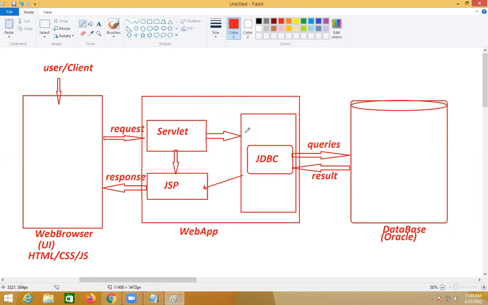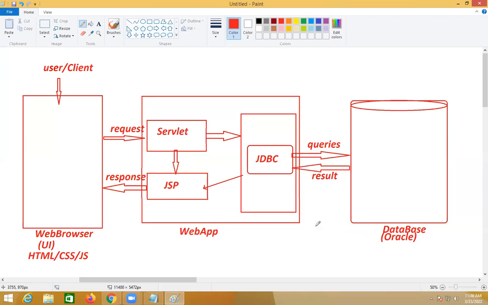So what I'm trying to educate you now means web application development depends upon three components: servlet, JDBC, and JSP. JDBC will support you how to interact with the database product. Servlet will support you how to take the request from the web browser. JSP will support you how to give the response. Understood this point now, right? These three together are supporting you to develop one application known as web application.